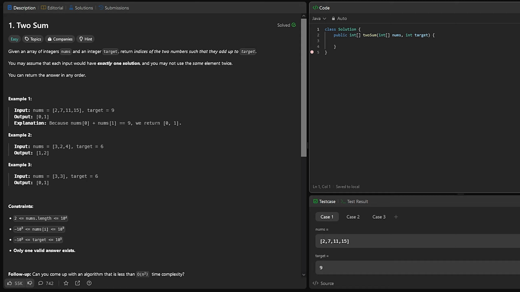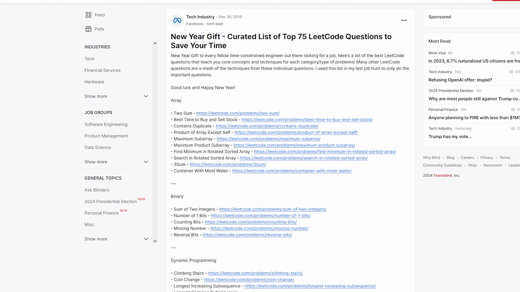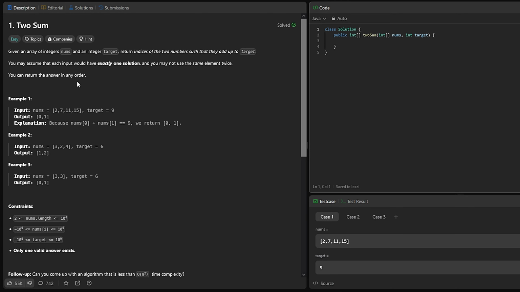So let's start with Two Sum. These are going off of the New Year gift Top 75 lists. I'll link it below.